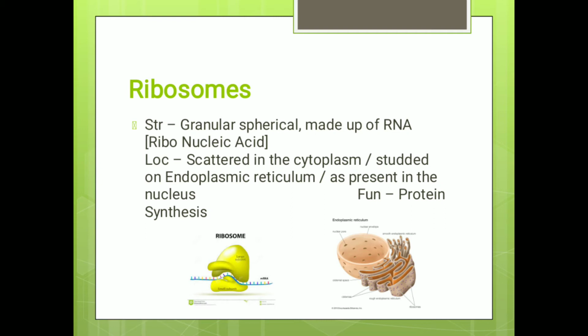Ribosomes. By structure, they are granular, spherical, made up of ribonucleic acid, RNA. We must have heard of it. Location: they are either scattered in the cytoplasm, or studded on the endoplasmic reticulum, or present in the nucleus. The function is protein synthesis.